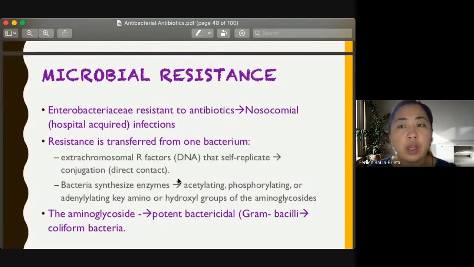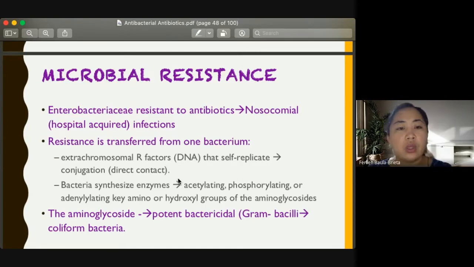to microbial resistance. Enterobacteriaceae, this type of bacteria, they are really resistant to antibiotics, and they're common pathogens for nosocomial infections. So the resistance is transferred from one bacterium to another bacterium using extrachromosomal R factors that self-replicate inside the bacteria. So these bacteria synthesize enzymes that acetylate, phosphorylate, or do processes that can inactivate our